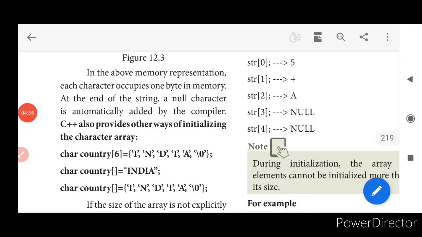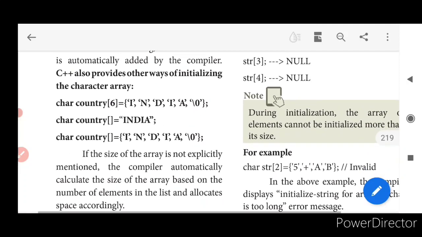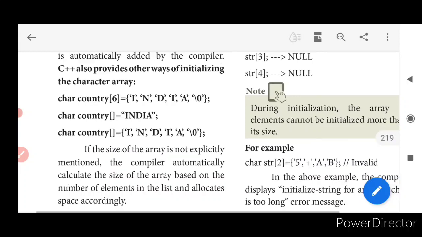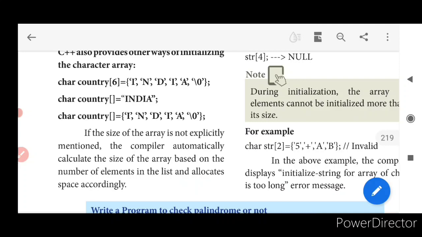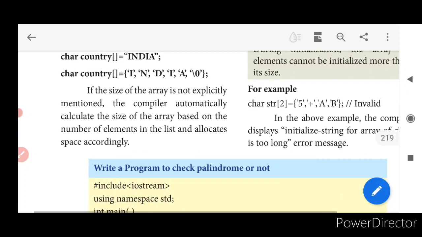In the above memory allocation, each and every character takes how many bytes? It takes 1 byte in memory. At the end of the string, a null character is automatically added by the compiler. Yes, char country[6] = India, that is INDIA\0. If the size of the array is not explicitly mentioned, the compiler will automatically calculate the array size based on the elements in the list. If you are not going to give the size, it will automatically take the value accordingly.